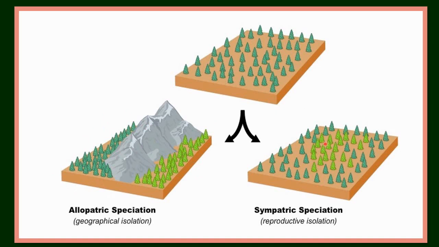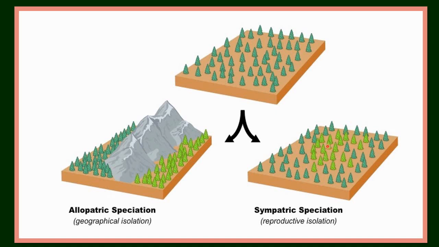Otherwise, if there is no geographical barrier, no geographical isolation, there will be reproductive isolation, because the old species start showing modification according to the surroundings. We can say it starts adapting more and more to the surroundings and starts changing slightly.